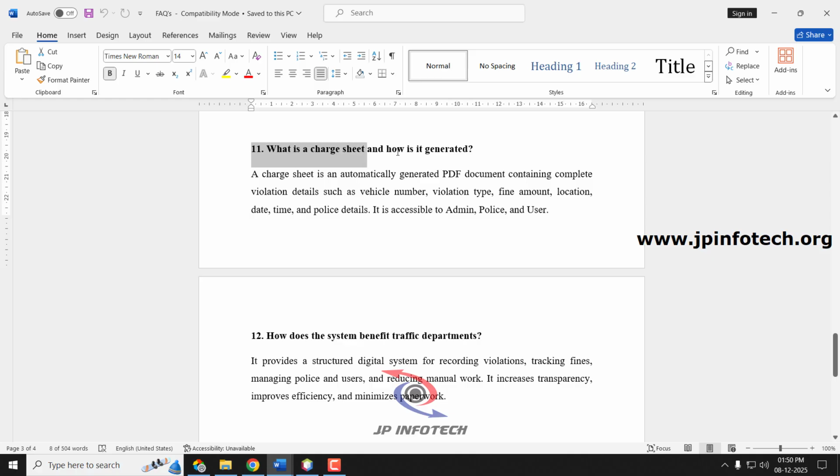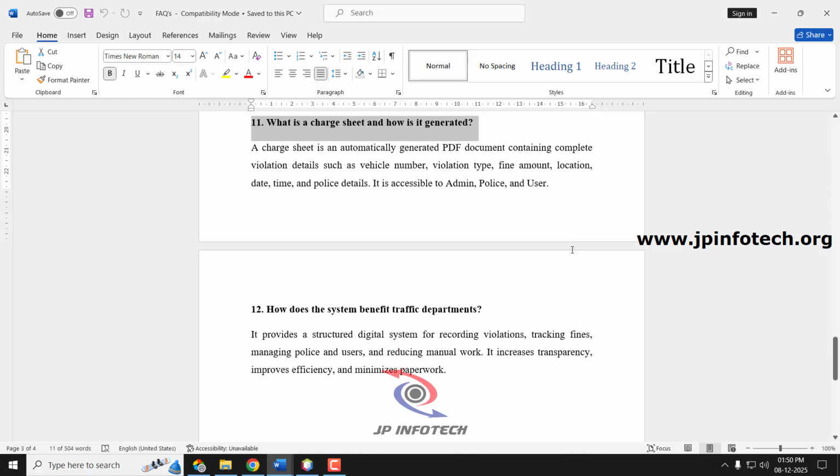Next question, what is a chart sheet and how is it generated? So a chart sheet is an automatically generated PDF document which contains the complete violation details such as violation number, vehicle number, violation type, fine amount, location and everything. This can be accessed by all the people like admin, police and the users.